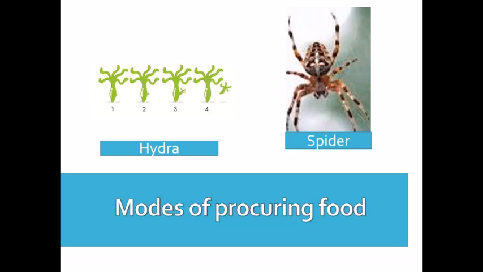Now next we'll discuss modes of procuring food in spider. We know that spiders weave a sticky web, and small insects get trapped in these webs. Then the spider injects digestive juices into the body of the insects, which digest all the parts of the body, and then the spider sucks up the digested food. So in hydra as well as in spider, the mode of taking food into the mouth is also different.